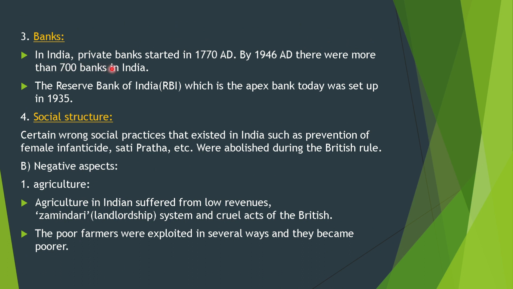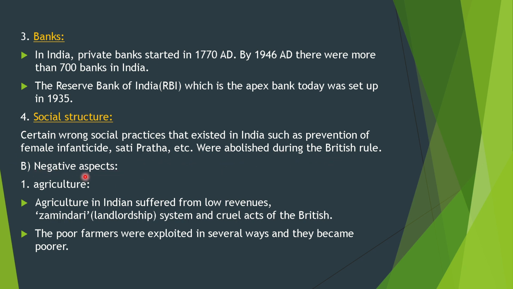Banks in India. Private banks started in 1770 AD. By 1946 AD, there were more than 700 banks in India. The Reserve Bank of India (RBI), which is the apex bank today, was set up in 1935. Social structure. Certain wrong social practices that existed in India, such as female infanticide, sati pratha, etc., were abolished during the British rule.